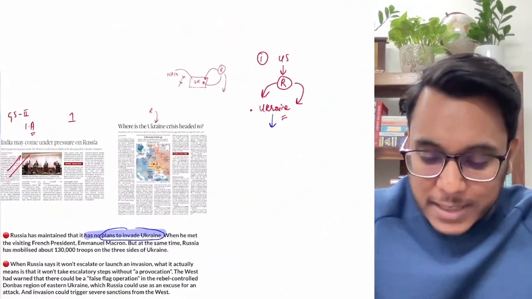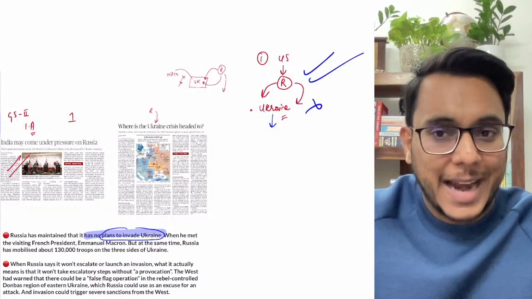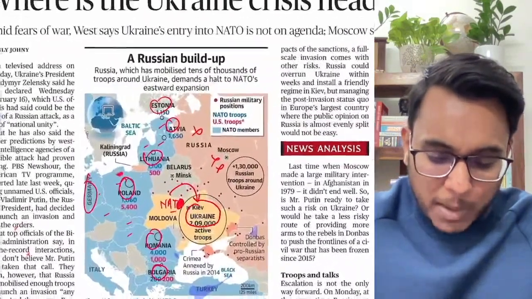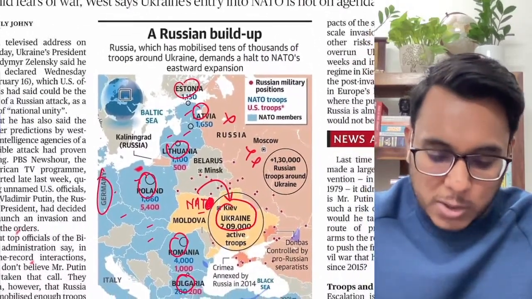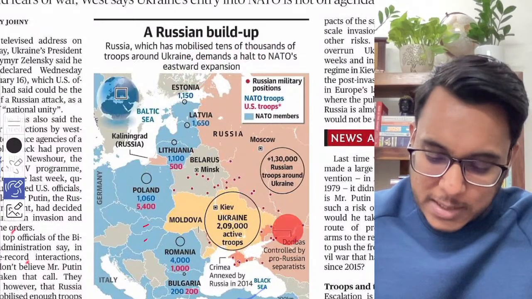But can we trust that what Russia is saying is completely true, that they will not attack Ukraine? There is a problem. What is the problem here? Now just focus on this particular map. You can just see what is going on here.